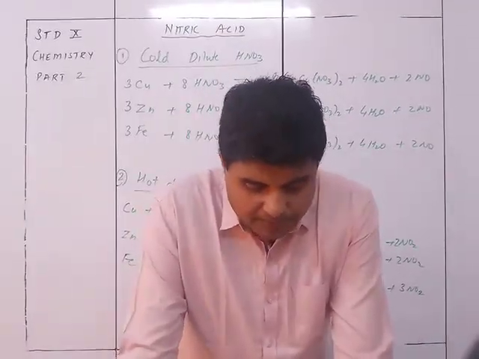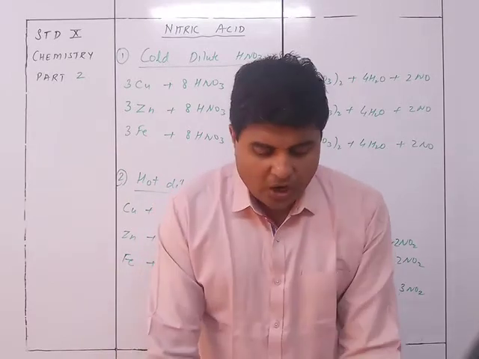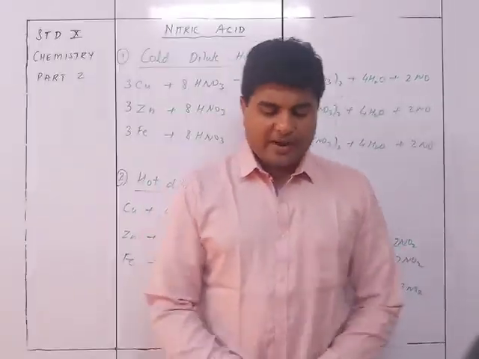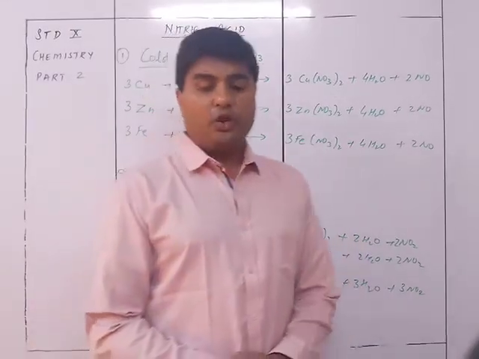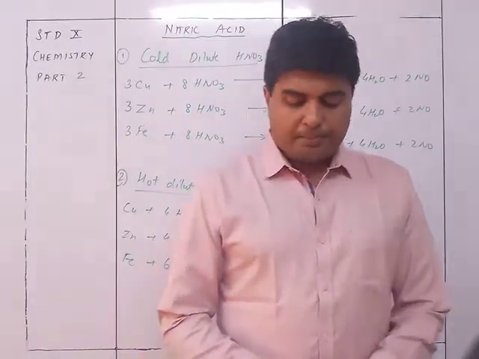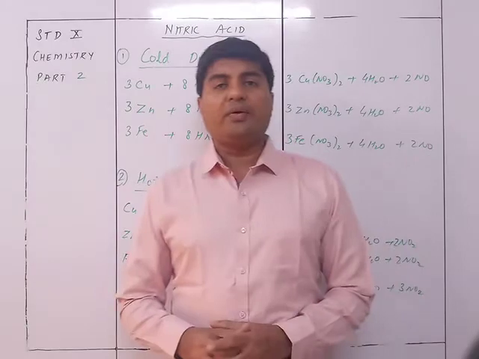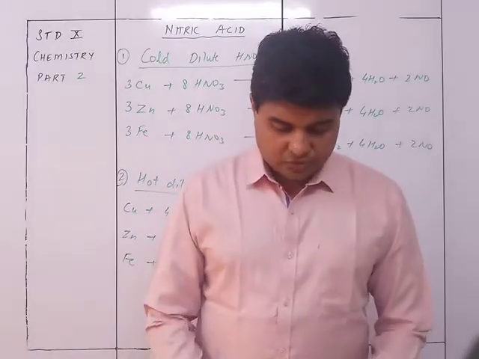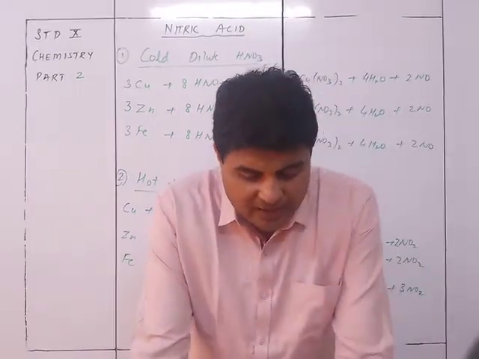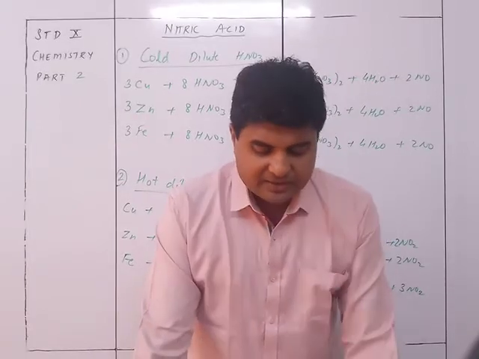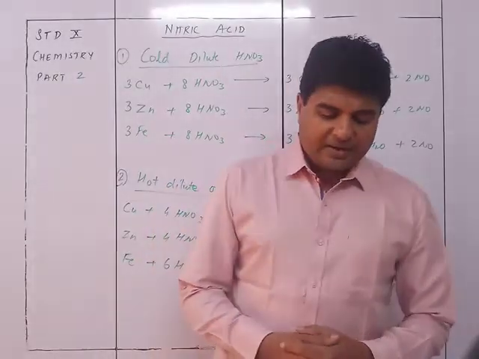Now an important thing is that pure concentrated nitric acid or fuming nitric acid renders iron and aluminum passive. Passive means it will not allow it to react further. So passivity or inertness is exhibited on certain metals under conditions in which chemical activity is expected.